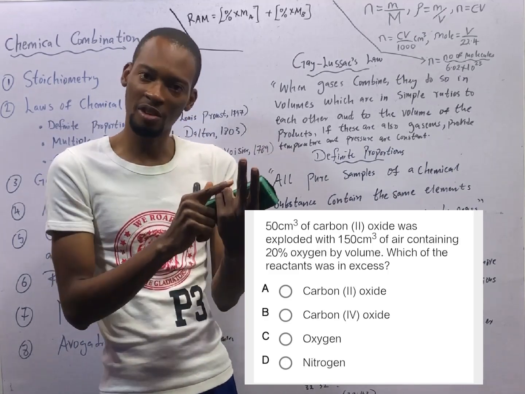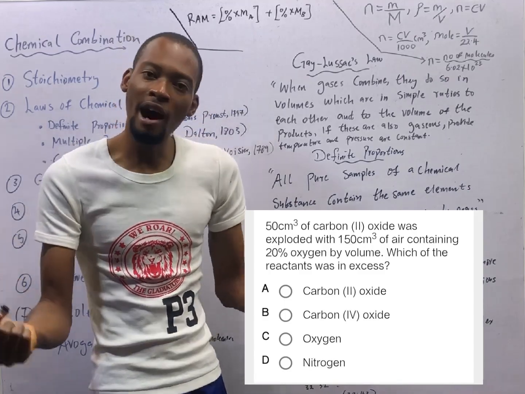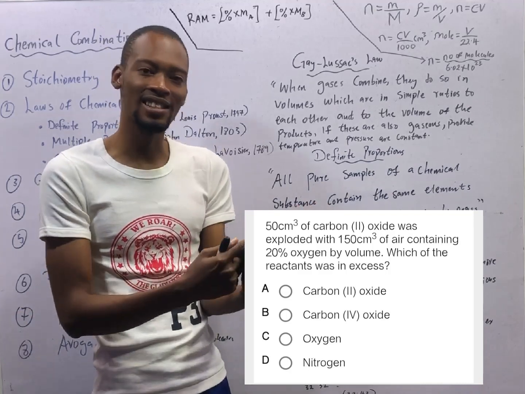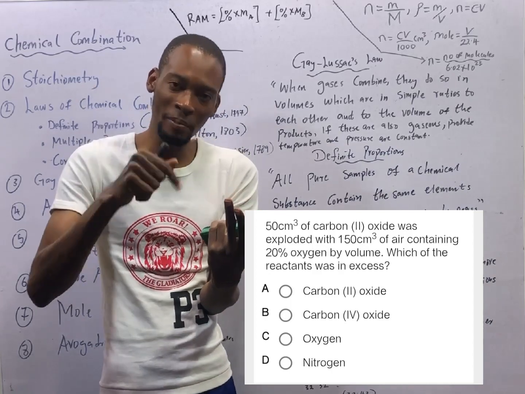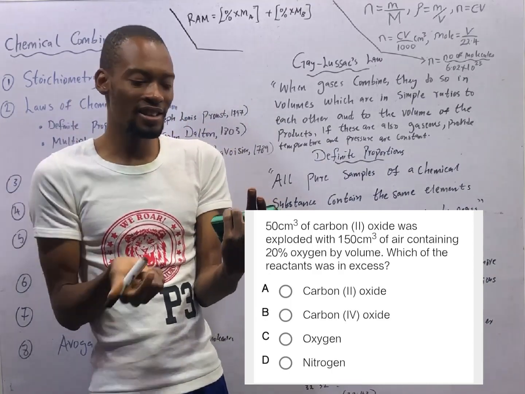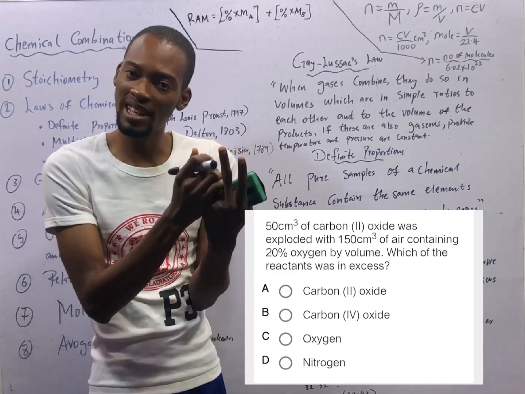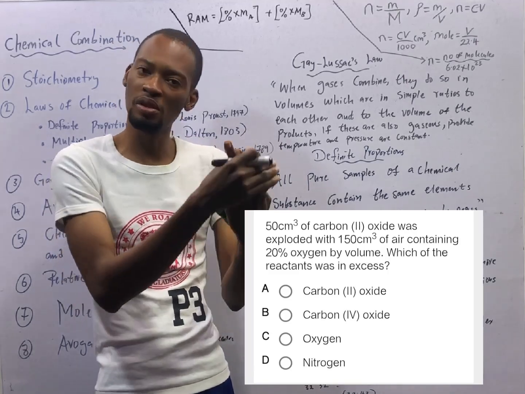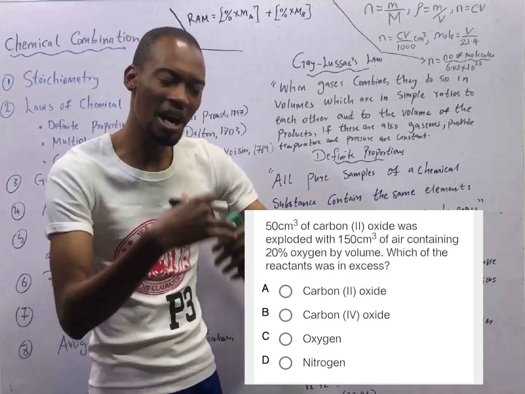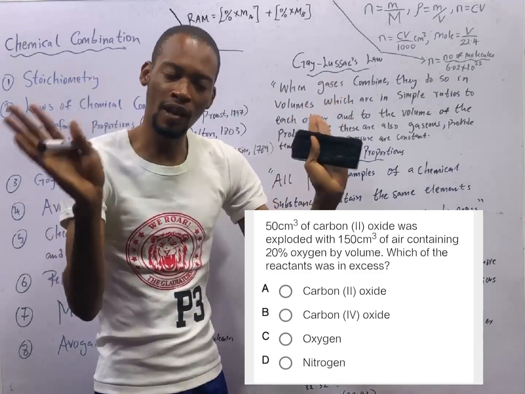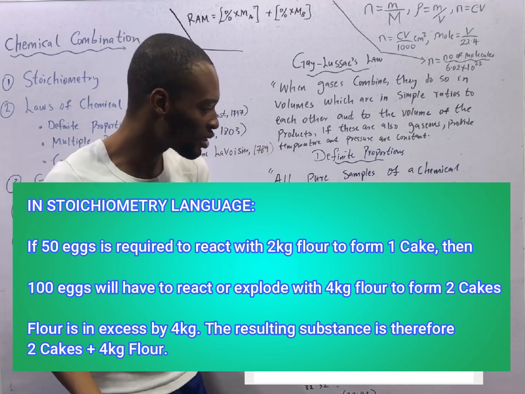But you have just 100 eggs. 100 eggs can bake 2 cakes. Flour is in excess. Eggs is limiting. So it is the limiting reagent, the egg that is not enough, that determines how many cakes you can bake. Since we have just 100 eggs, you use that 100 eggs to bake 2 cakes. Then you use 4 kg out of the 8 kg of flour available. Then you have an extra 4 kg of flour which is not used. So it is the one that is not enough that determines the output.